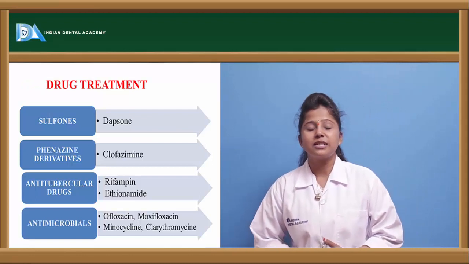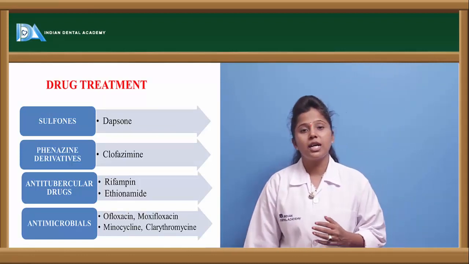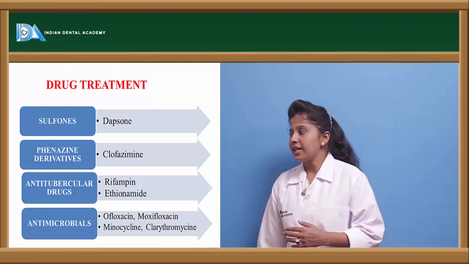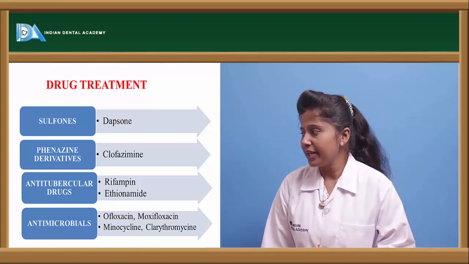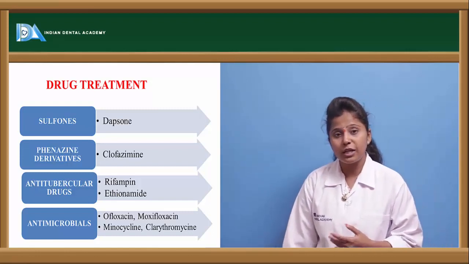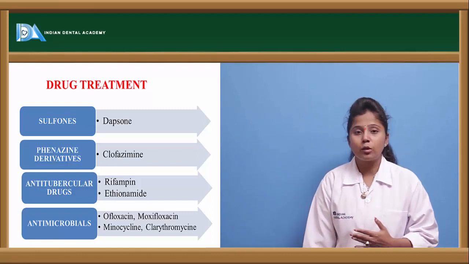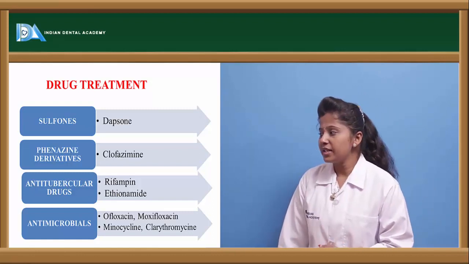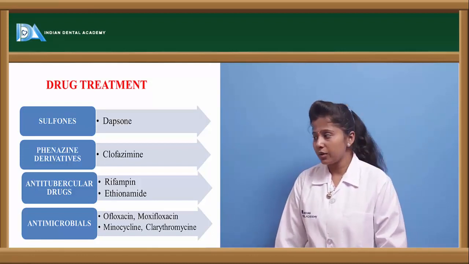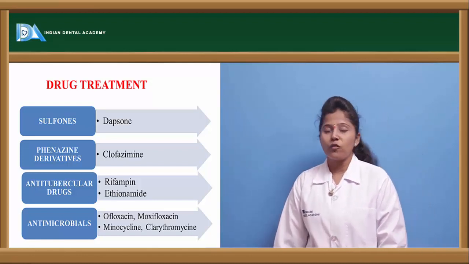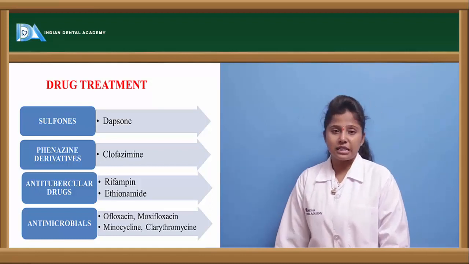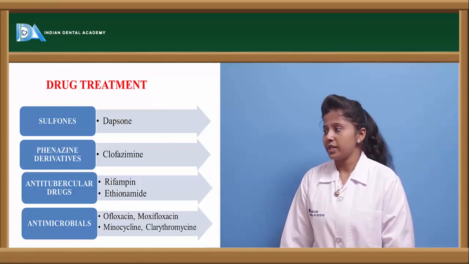So what is the pharmacological treatment or pharmacological approach in the treatment of leprosy? There are various drugs used, like sulfones, phenazine derivatives, anti-tubercular drugs and antimicrobial drugs. So these are the drugs which are used in the treatment of leprosy. Sulfones include drugs like dapsone, and phenazine derivatives include clofazimide. Anti-tubercular drugs include rifampin and ethionamide, and antimicrobial drugs include ofloxacin, moxifloxacin, clarithromycin as well as minocycline. So these are the drugs which are used in the treatment of leprosy.